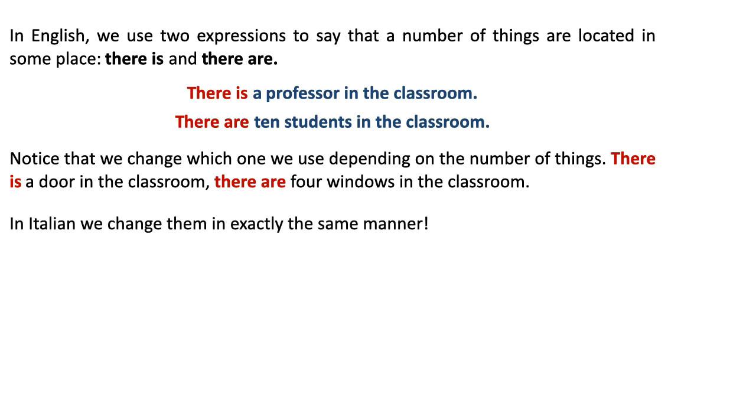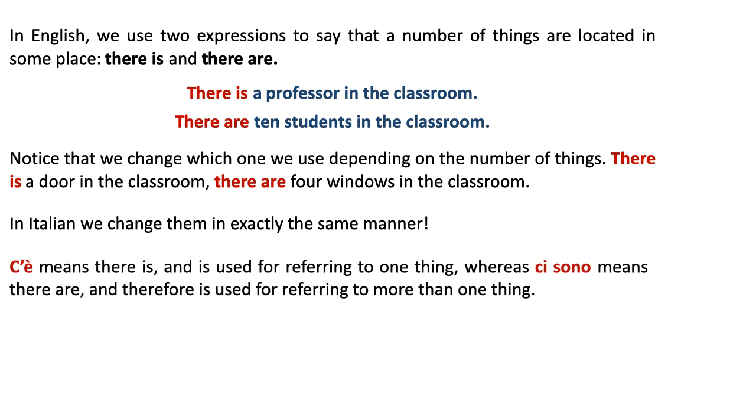Now in Italian, we have two expressions that work in exactly the same manner. The cool thing about the Italian version of this is that it works exactly in the same manner as English. We have c'è. Notice how I wrote it. It's a C and an apostrophe, then an E with an accent, right? C'è means literally there and is, basically there is. We use it when referring to one thing. Ci sono means there are. So we use it when there are more than one thing, like we would use there are in English. It's very, very simple.